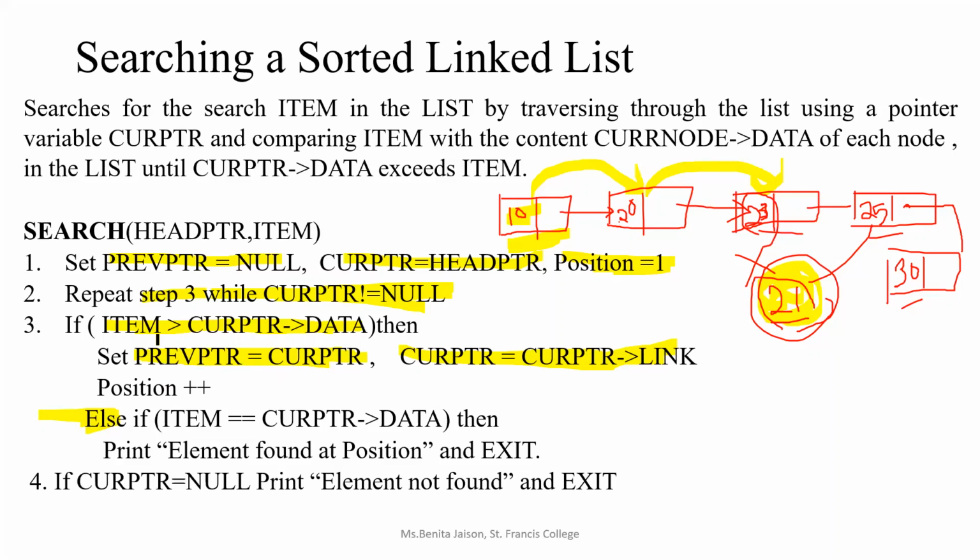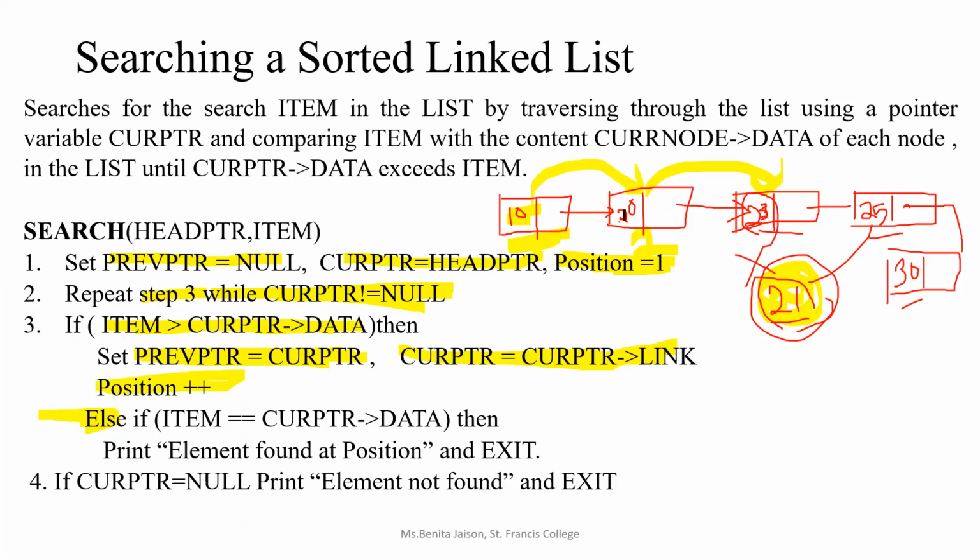Again, we will be moving to step 2 and checking whether current pointer is not equal to null. Then we'll move on to step 3 to see whether item is greater than the current pointer data. Each time when we traverse, we initialize the position to 1, right? Whenever we are traversing, to indicate that we are moving on to the next node, we are incrementing the position also. So if you are not finding the item in the first node, we will move on to the second node.